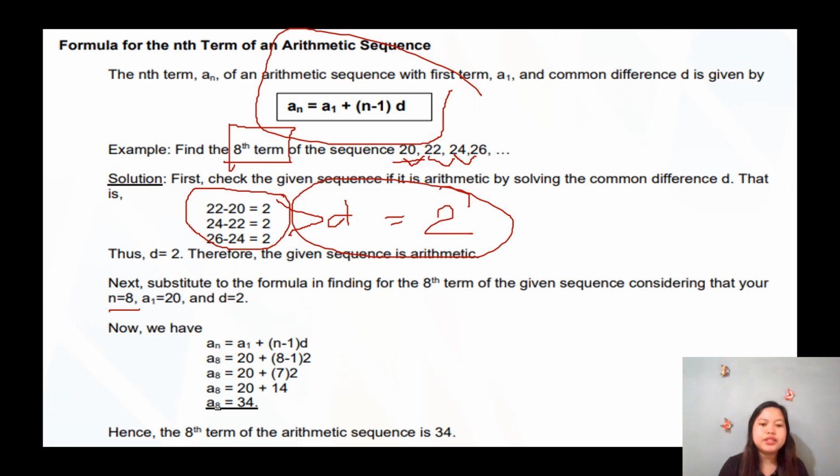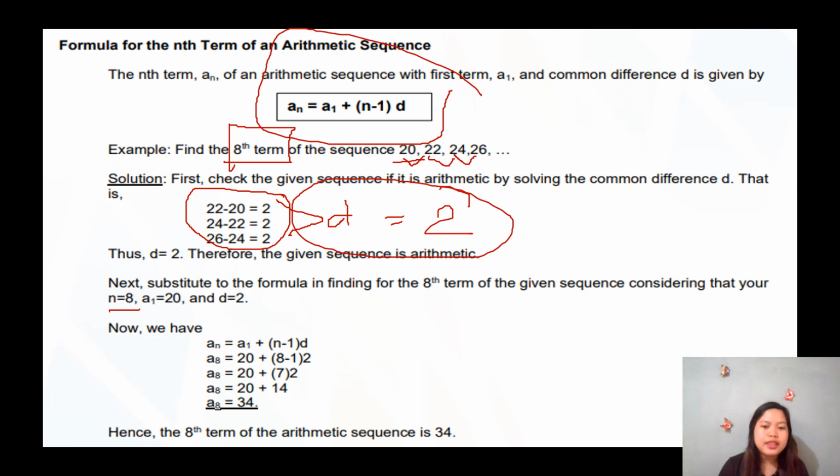So, a sub n equals a sub 1 plus n minus 1 times d. So, n nato is 8. So, alista nato siya ng a sub 8 because we are looking once again, people, for the 8th term. And then our a sub 1 is 20. Our n is 8 minus 1. Our common difference is 2. So we have there, no?